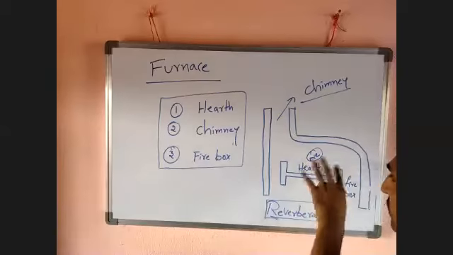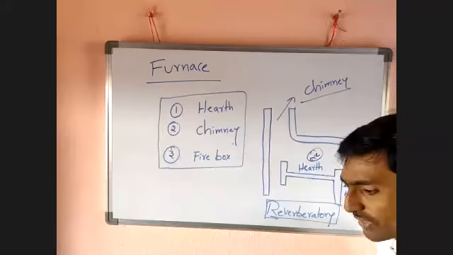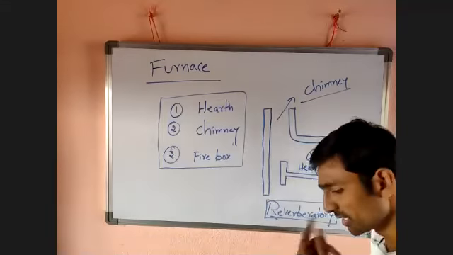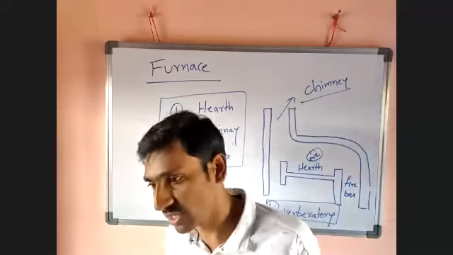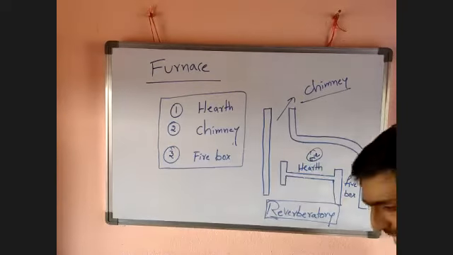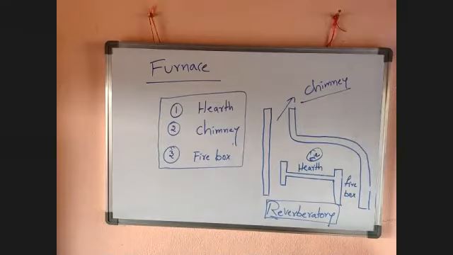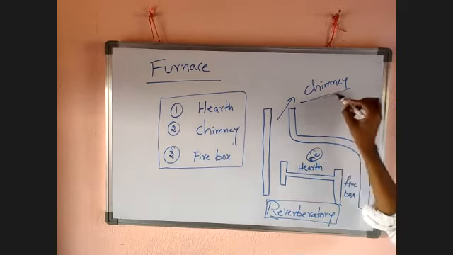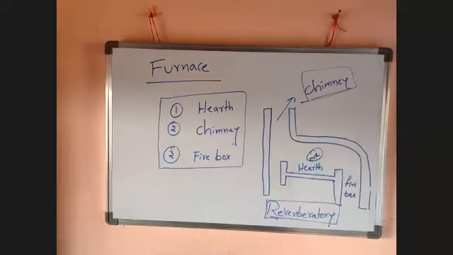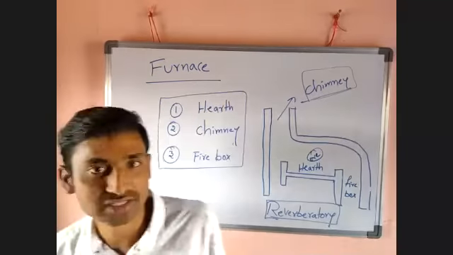After the reaction, certain gases are evolved. In roasting, sulfur dioxide is evolved. In calcination, carbon dioxide is evolved particularly. In certain cases, chlorine, oxygen, carbon monoxide and other gases are evolved. So the chimney is an outlet for these waste gases.